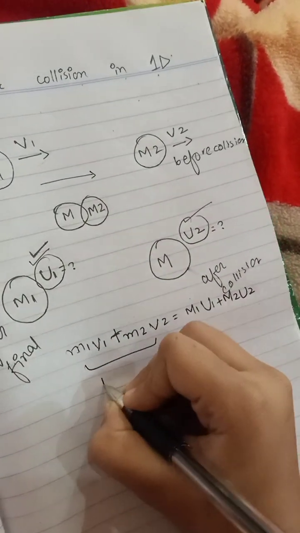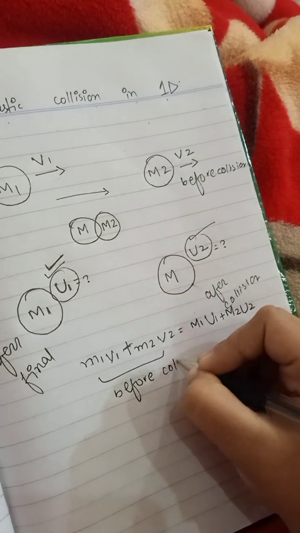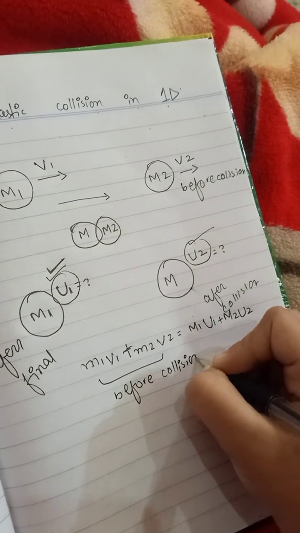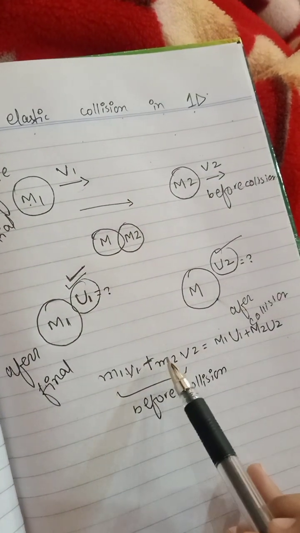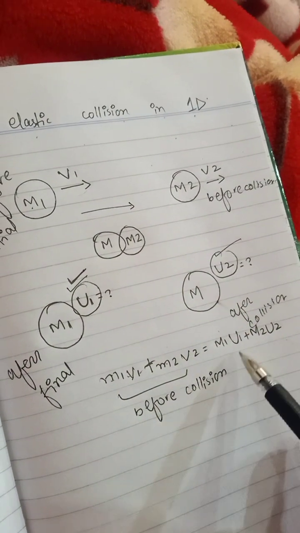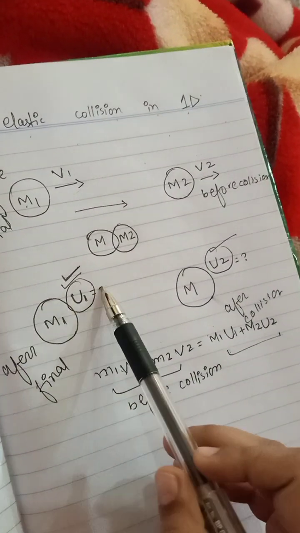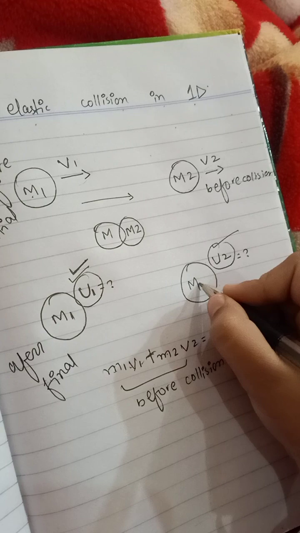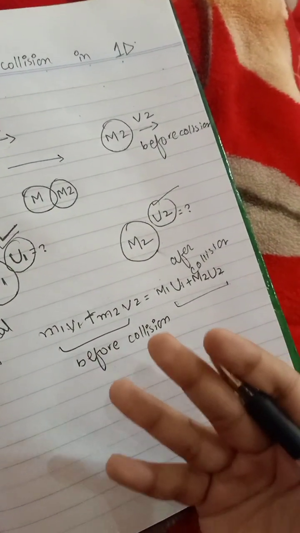The left side, m1 v1 plus m2 v2, is before the collision, and the right side, m1 u1 plus m2 u2, is after the collision.